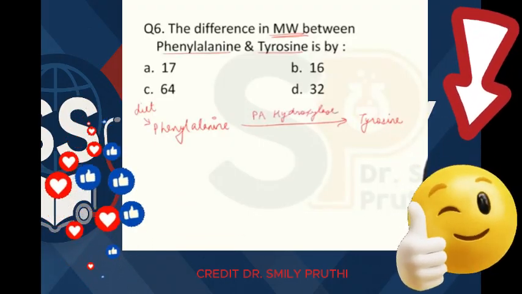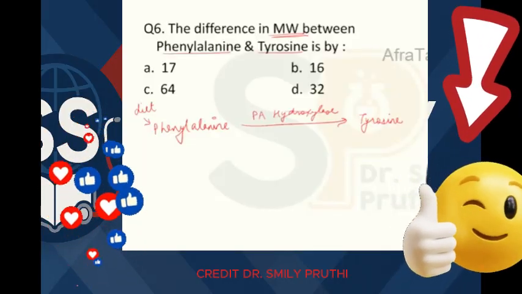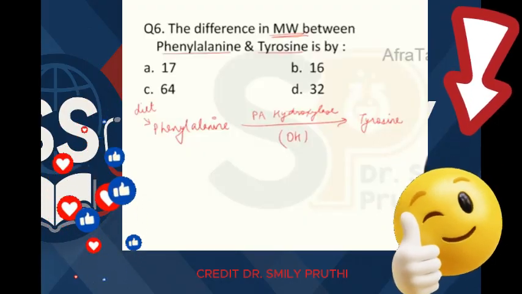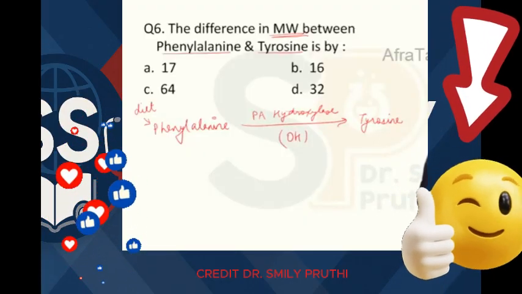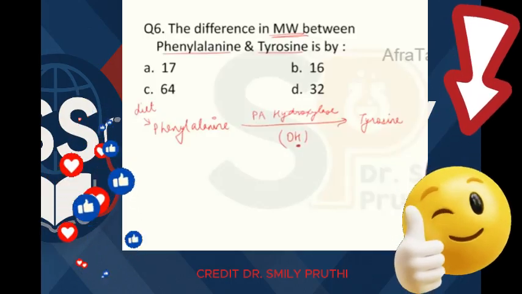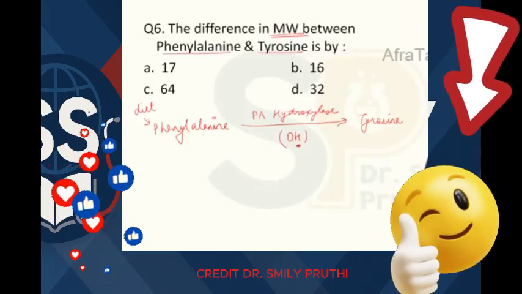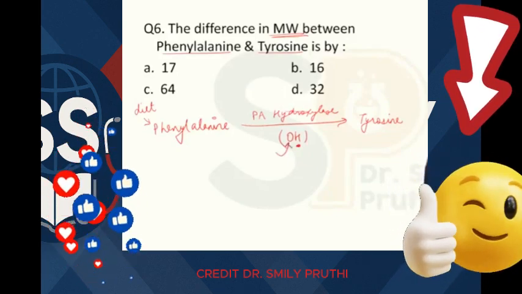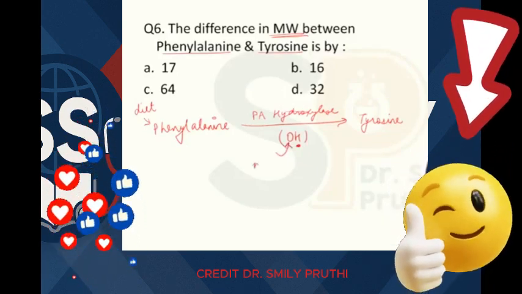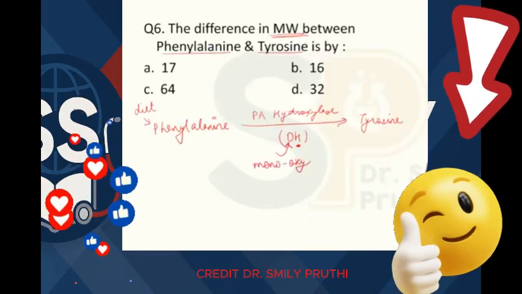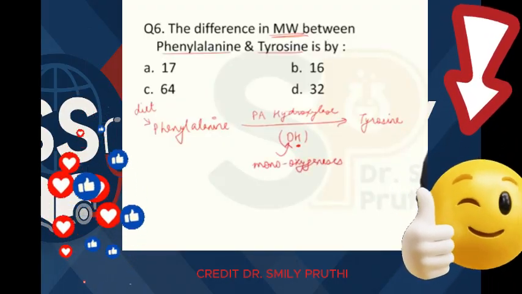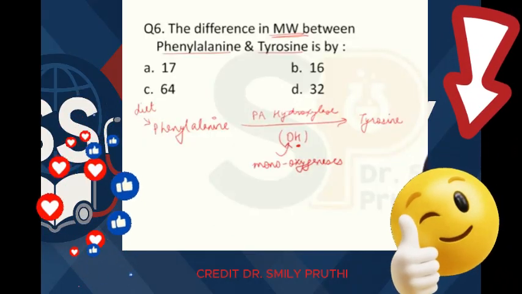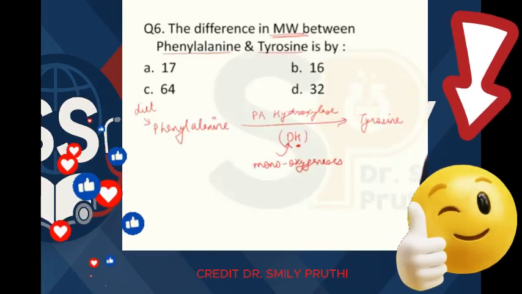From the name hydroxylase, it appears as if we are adding an OH group, right? We are adding an OH group here in tyrosine, though you can see the OH group is there, but actually what is happening, H was already there in phenylalanine. The thing which is added is only one atom of oxygen, right? So these enzymes are also known as monooxygenases. Hydroxylases are also known as monooxygenases, because here only one atom of molecular oxygen is added.